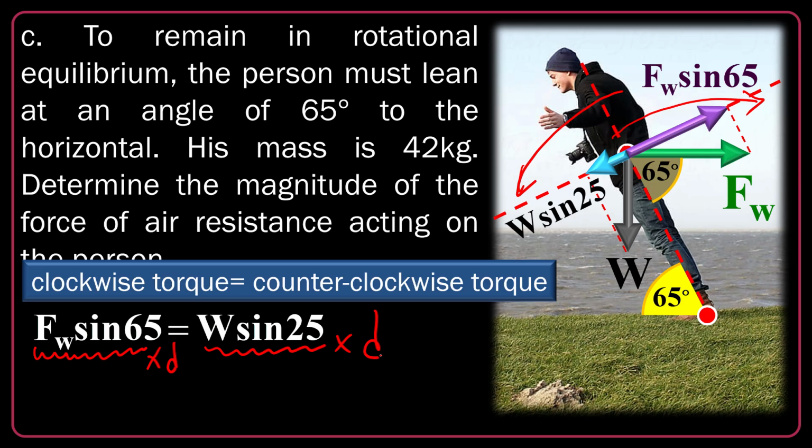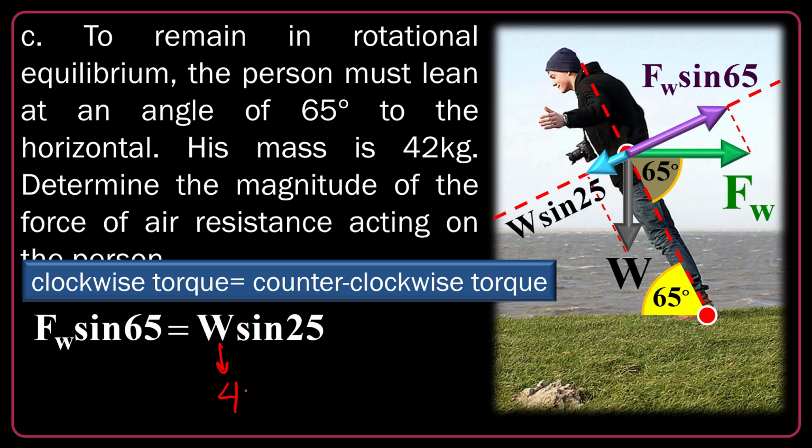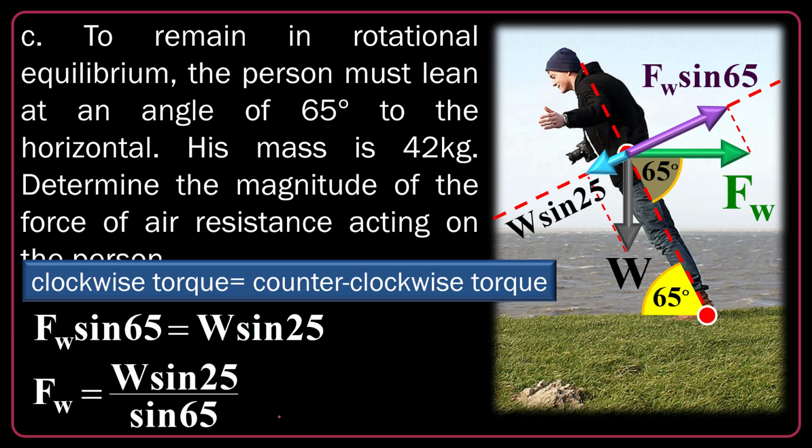I don't have to actually include the D because they have the same distance to the center of rotation. So forget about it. I can ignore it immediately. Just W is 42 times g, it's mg, and of course sine of 25 and sine of 65 can be found out of a calculator, and you will find it 190 Newton. This is the wind force acting on this guy.